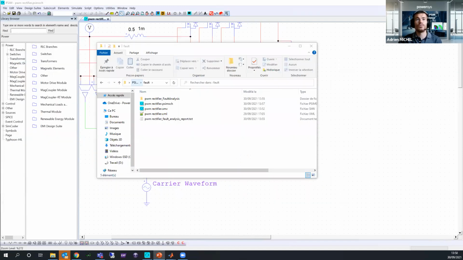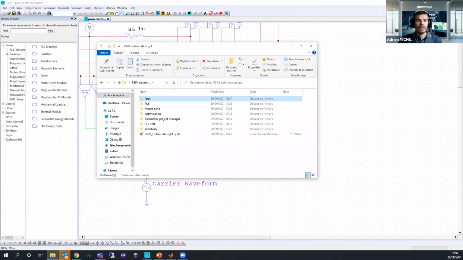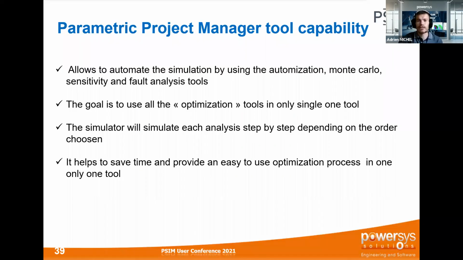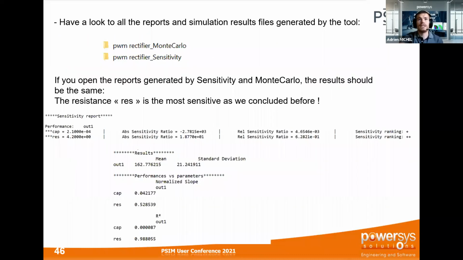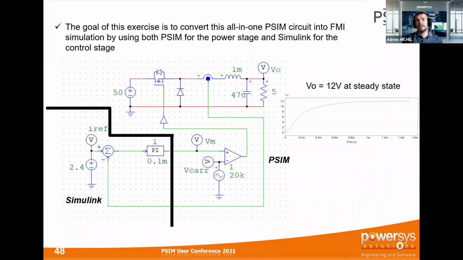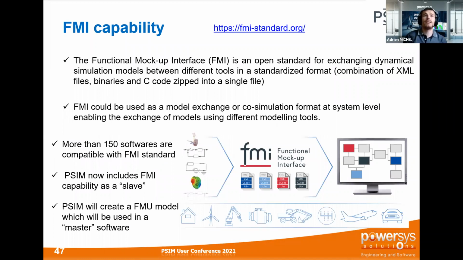So the FMI, as you may know, is an open standard for exchanging dynamical simulation models between different tools in a standardized format. Basically, thanks to the FMI capability, we will be able to create an FMU, a functional mockup unit.